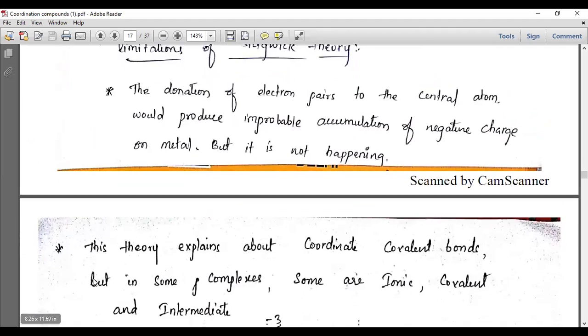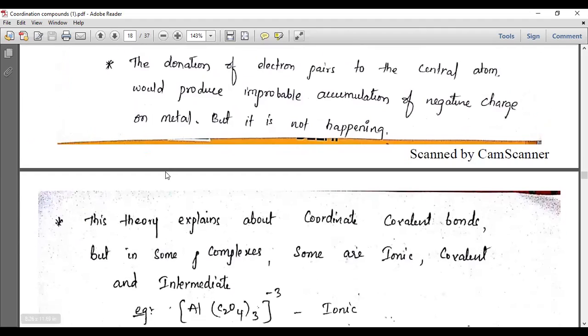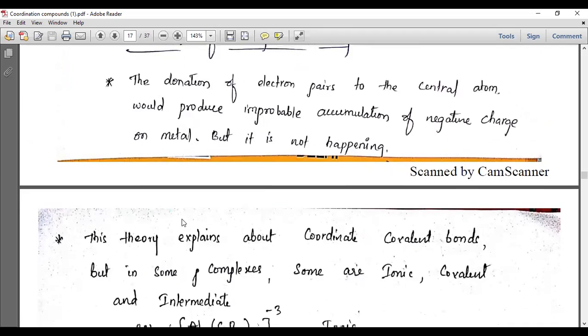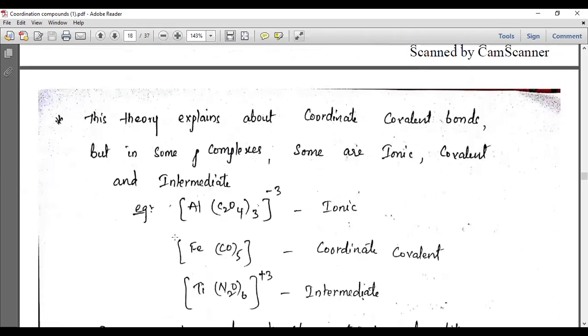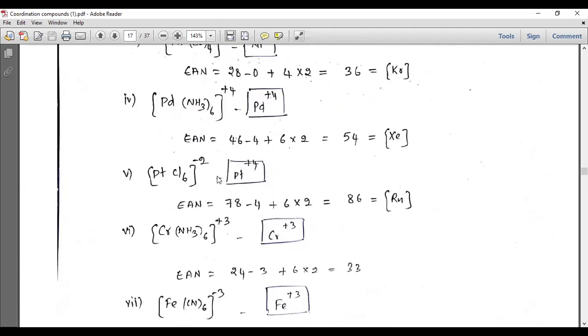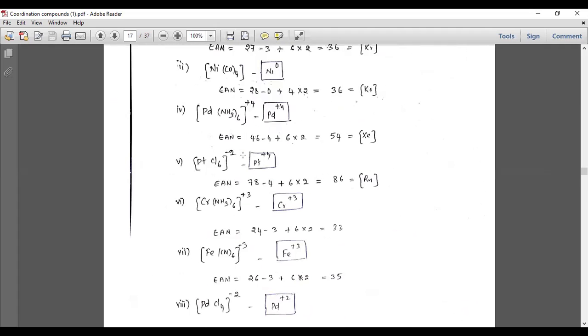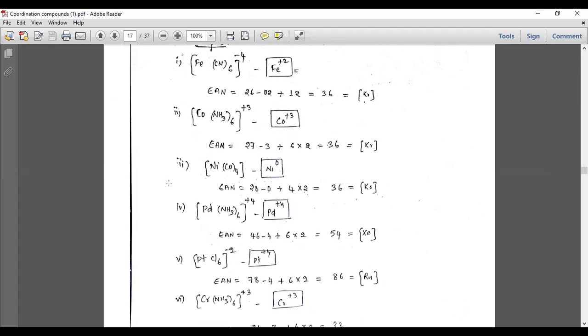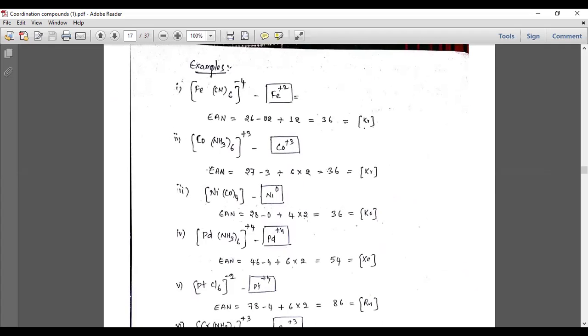So let us see the limitations of this. Limitations of this Sidgwick theory. So what are the limitations, and why, let us see. He tried so many complexes. You have seen all these complexes up to here.